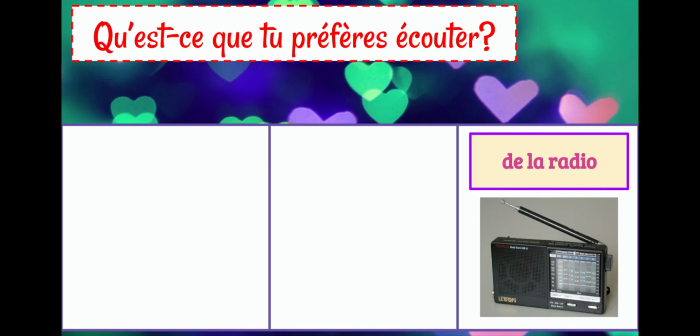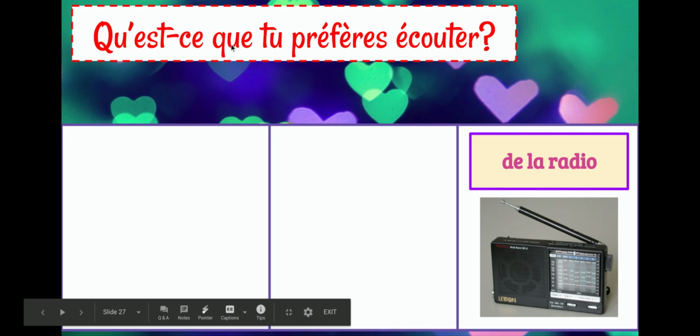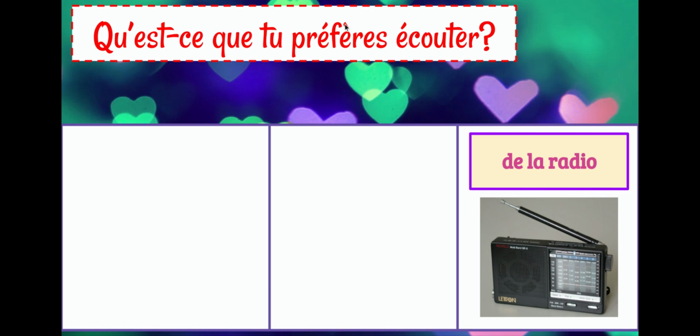All right, up next, qu'est-ce que tu préfères écouter? So we should remember qu'est-ce que means what. So qu'est-ce que, what, tu préfères. Looking at this verb right here, we can kind of figure out what this means. Préfère means prefer. So qu'est-ce que means what. Tu préfères. And then écouter. We just went over that verb again. So qu'est-ce que tu préfères écouter means what do you prefer to listen to?